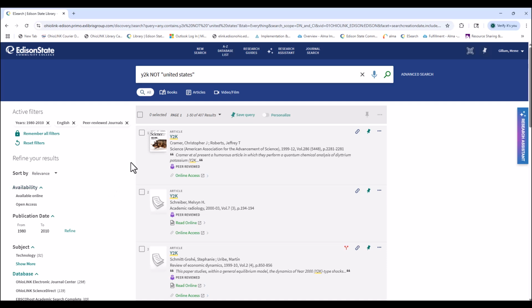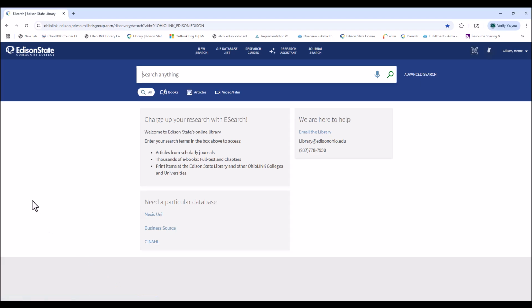If we just didn't find what we're looking for at all and we wanted to restart all over, you can select the new search here, or you can go to the Edison State logo here, and it brings you back to the eSearch main screen. In here, because I've already signed in, there's my information. I can just continue my search.